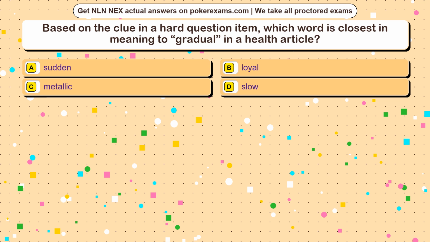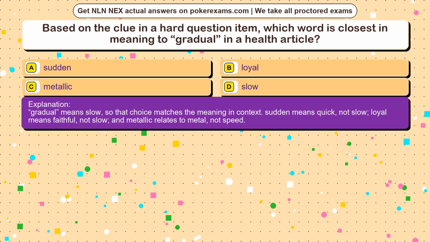The correct answer is option. Gradual means slow, so that choice matches the meaning in context. Sudden means quick, not slow. Loyal means faithful, not slow, and metallic relates to metal, not speed.